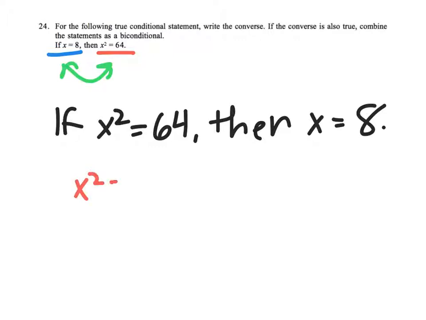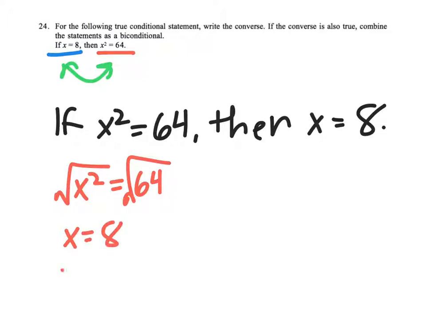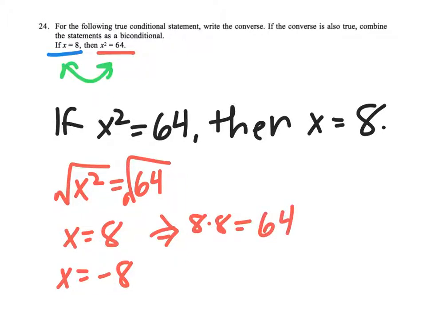So if I have x squared equals 64, to get rid of my squared, I'm going to take the square root of each side, and we're going to get x equals 8, but we could also get x equals negative 8, because if I take the square root of 64, I have 8 or negative 8. For example, I just want to further explain that. If I do 8 times 8, we get 64. If I do negative 8 times negative 8, you also get a positive 64.